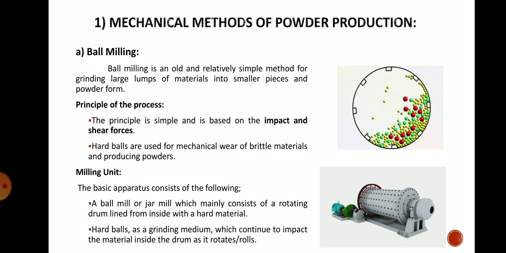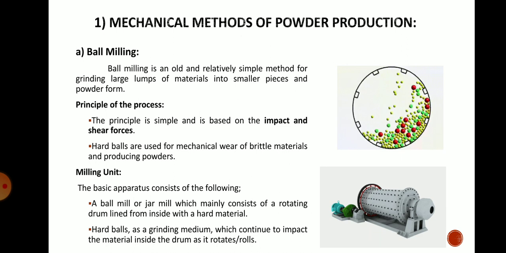Now whenever the drum rotates, the balls, which are made of a harder material, are present inside the drum along with the raw metal material. The balls rub the metal material and remove small particles of it, so that powder gets produced. This is the principle of production.